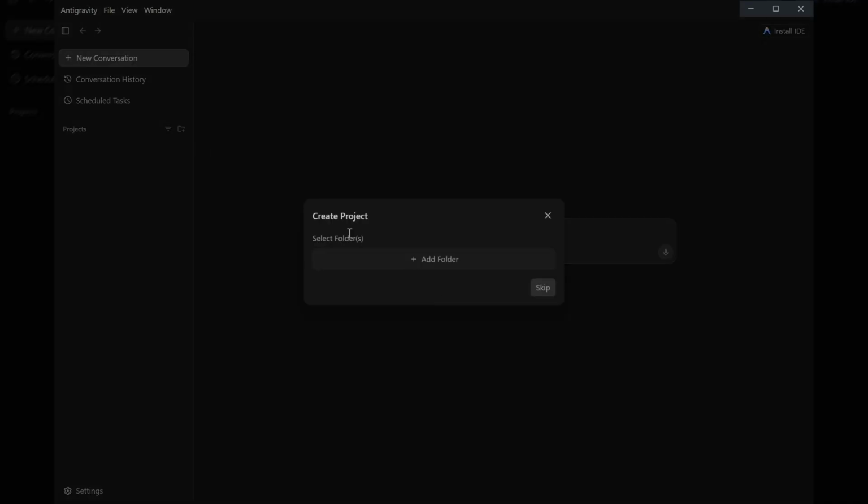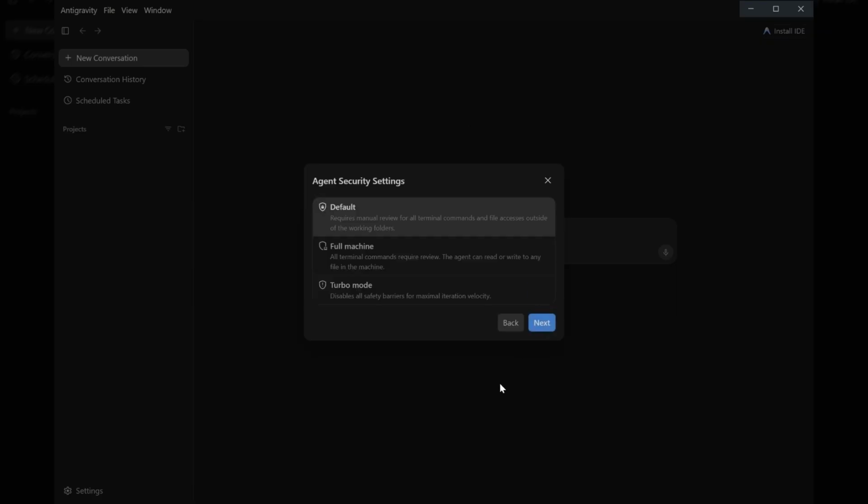You'll be asked to select a local folder. This is where your team's files will live. Start with an empty folder so you know exactly what's in it. For security, we'll use the default setting. This means Anti-Gravity will prompt you before reading or writing files.